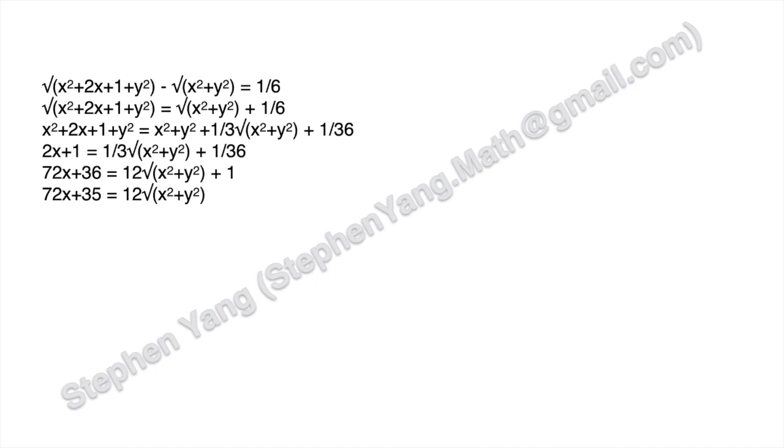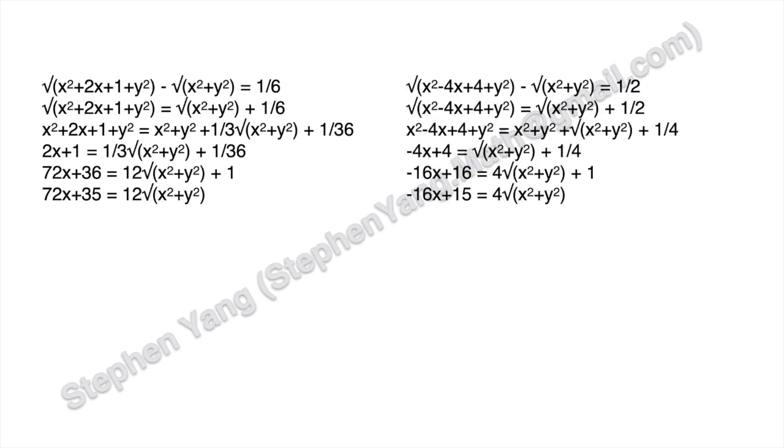So if we simplify the first equation, we'll have 72x plus 35 equals 12 times the square root of x squared plus y squared. And if we do that to the second equation, we will have negative 16x plus 15 equals 4 times the square root of x squared plus y squared.